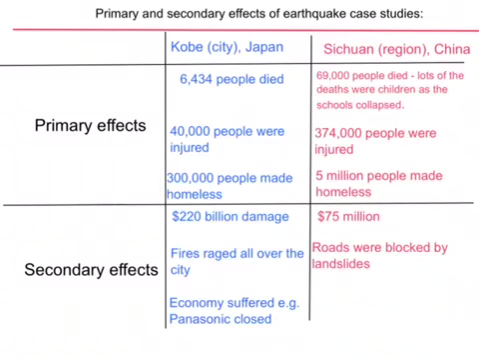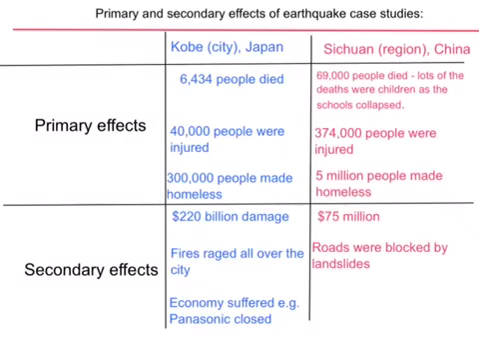Another key area that you could be examined on is the effects of an earthquake. So we can categorize the effects of an earthquake into primary and secondary effects. Primary effects being those that happen immediately, so straight away, hours, maybe weeks after the event. And secondary effects is months and years after the event. So with the Kobe 1995 earthquake, 6,434 people died, whereas in the Sichuan earthquake, 69,000 people died, so significantly higher number. And lots of the deaths in China were actually children because the schools collapsed.